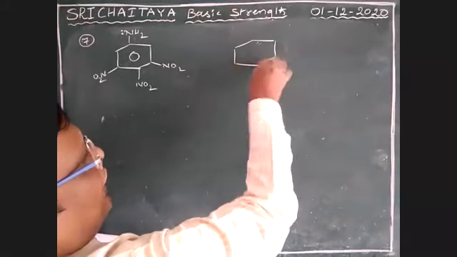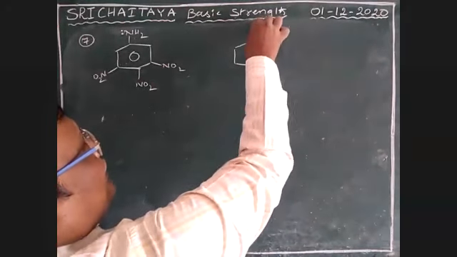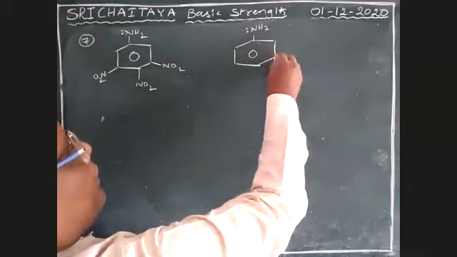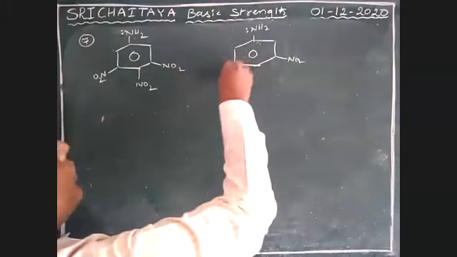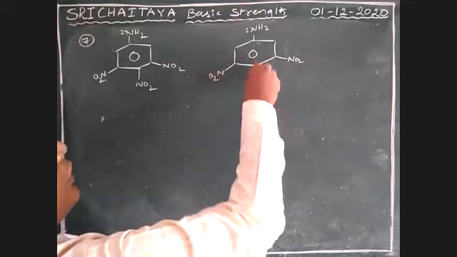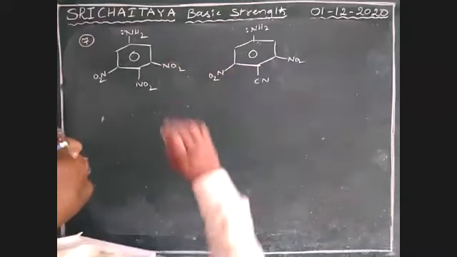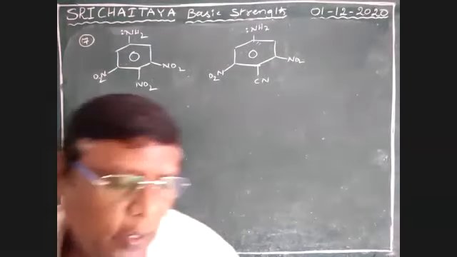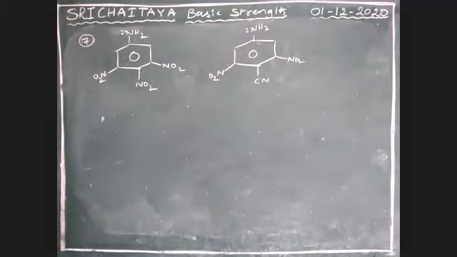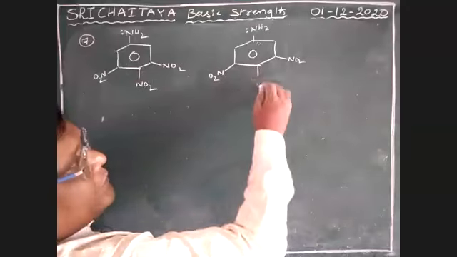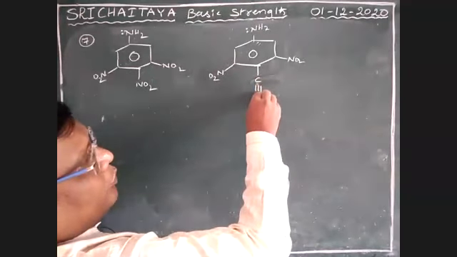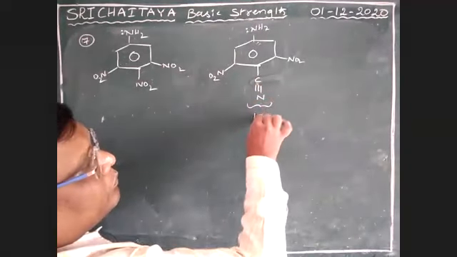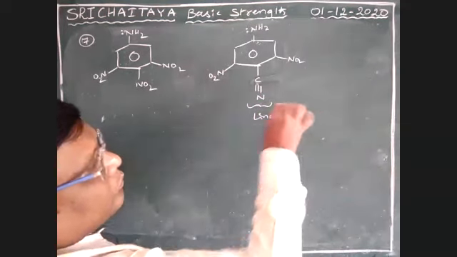Almost the same, a slight difference. It is NH2, this is NO2, and this is cyanide. Here the important point is cyanide. Cyanide is a linear group, not bulky.